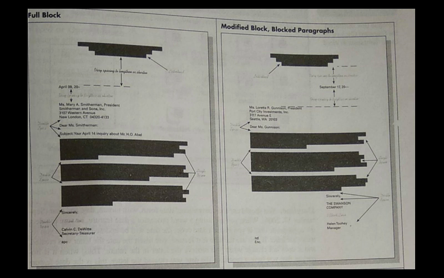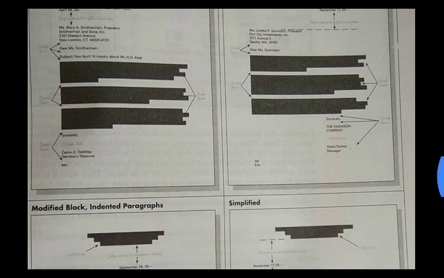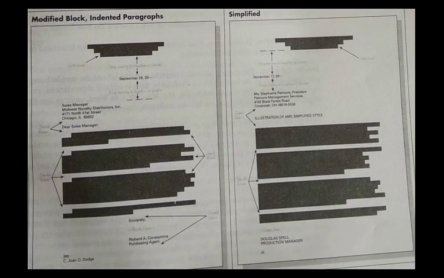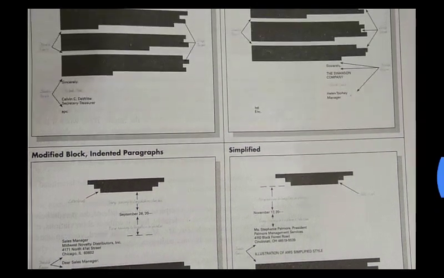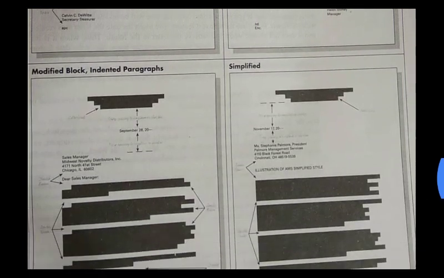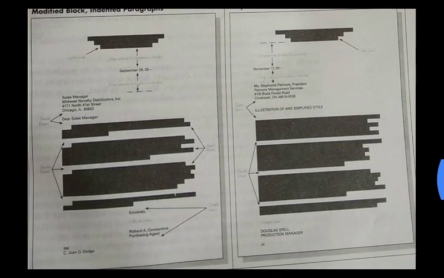Now the second format, you can see, is the modified block format. The next one I am going to show you is the modified block with indented paragraphs. Is it clear? This is the modified block, and here it is the modified block with the indented paragraphs.